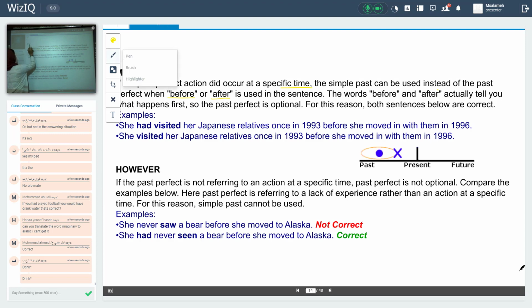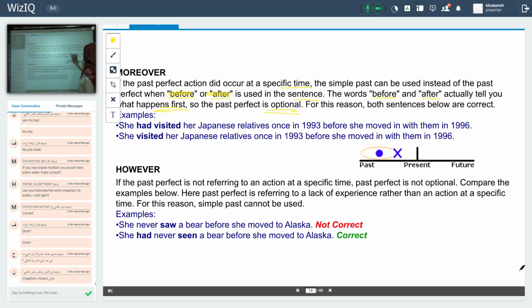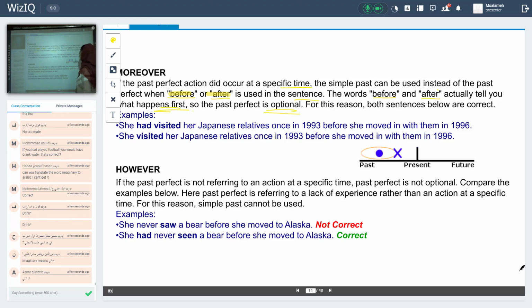I told you, before and after are keywords for our tense. The words before and after actually tell you what happens first. So the past perfect is optional. For this reason, both sentences below are correct. Look at these examples. Nuruddin, that means something imaginary.